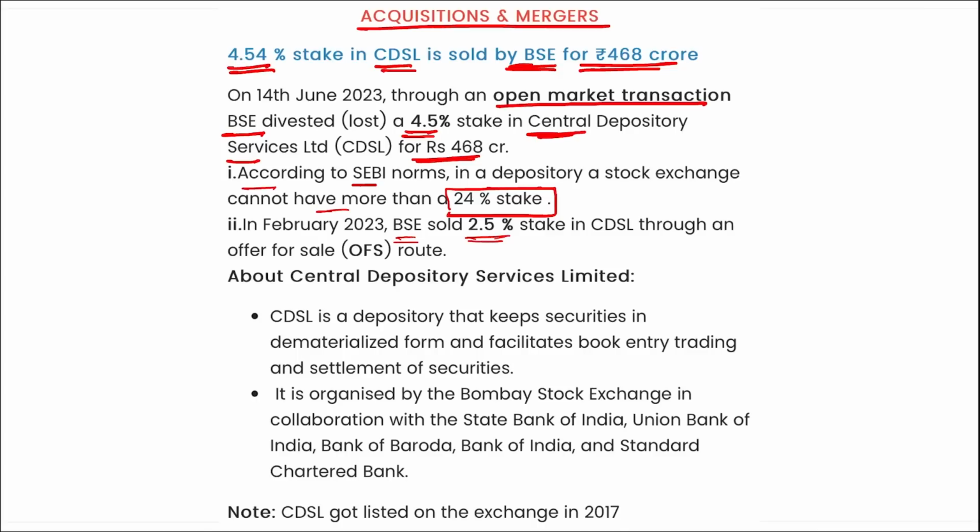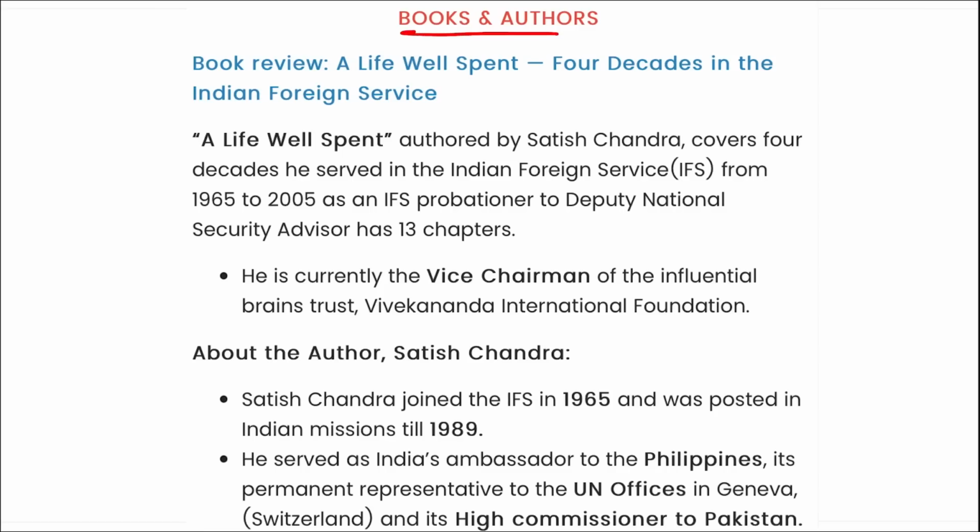BSE sold a 2.5% stake in CDSL through an offer for sale route. Correct? So coming back, a 4.54% stake in CDSL is sold by BSE for 468 crore rupees. Correct?